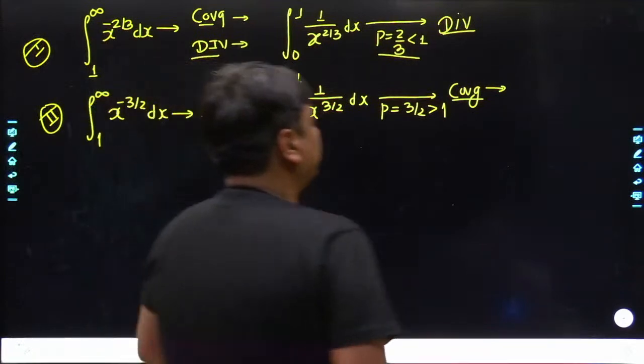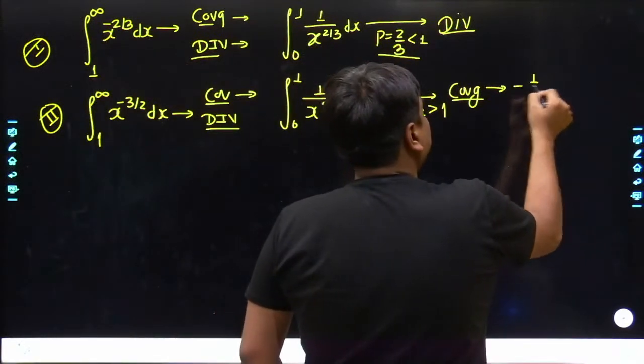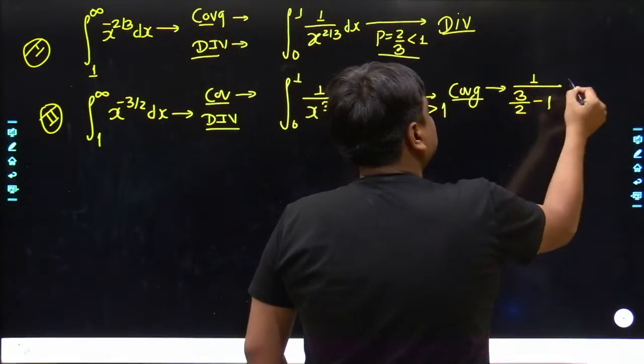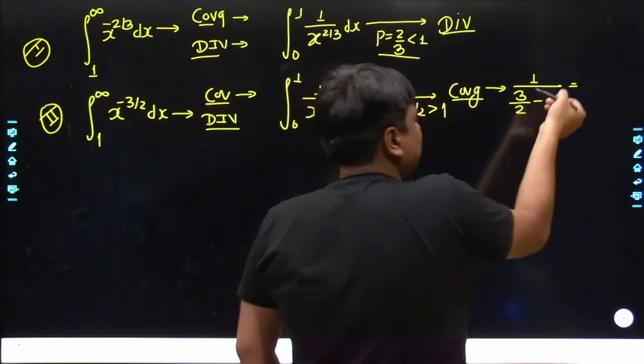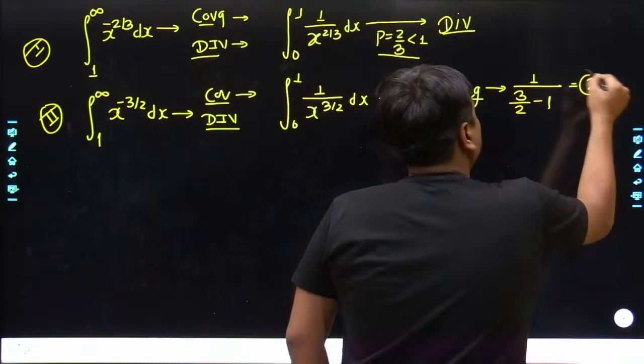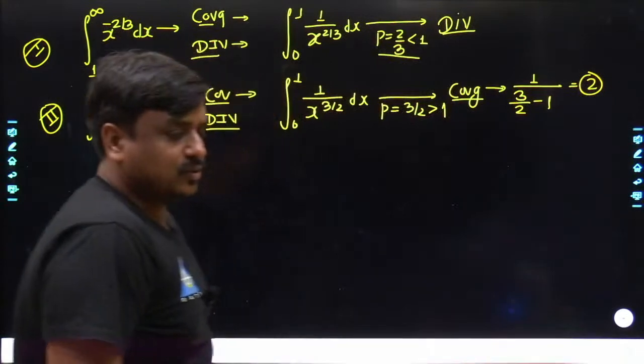And what would be the worth of it? Which we have already seen is going to be 1 divided by p minus 1. What is the value of p? That is 3 divided by 2 minus 1. 1.5 would get subtracted with 1. The result would be 0.5 on the denominator side. 1 divided by 0.5 would give the result as 2.